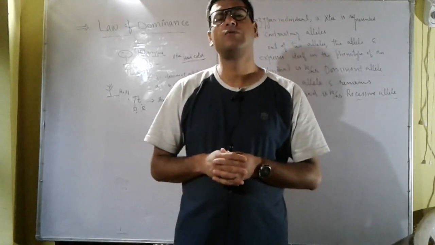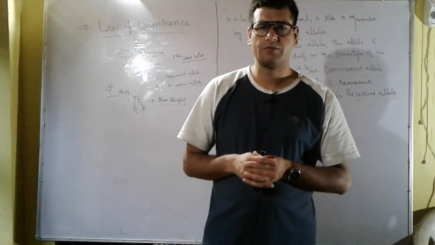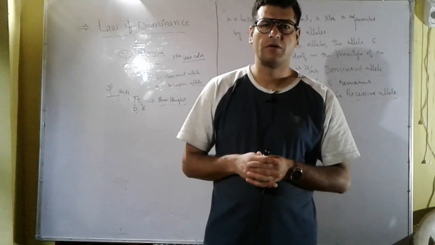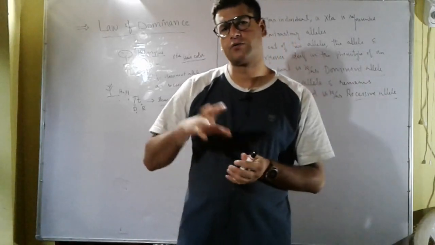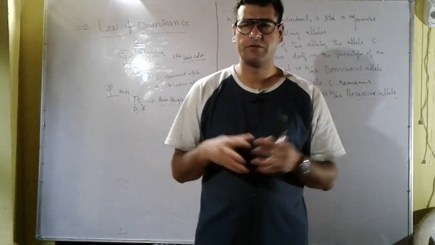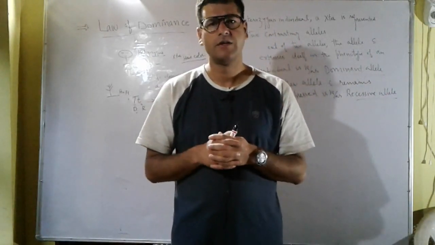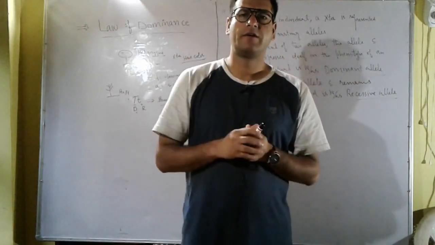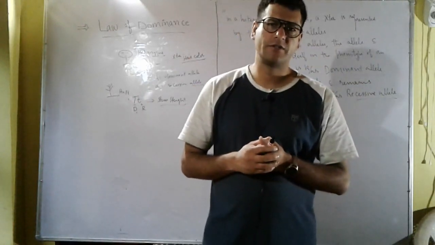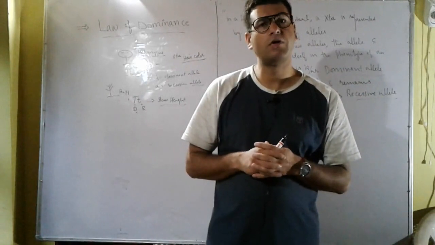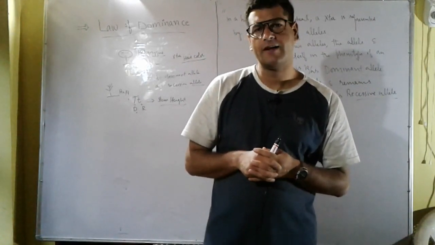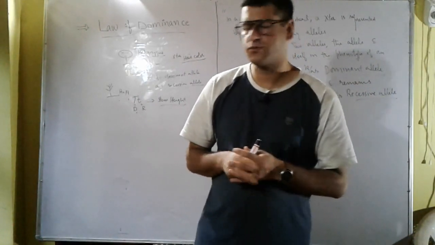So we have two homozygous individuals, for example tall, capital T, and dwarf, small t. These are two homozygous individuals with contrasting characters. When they are crossed, only one character appears in the F1 generation, that is the tall character. So the tall character is the dominant character and the dwarf character is the recessive character.